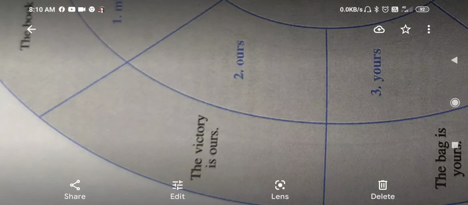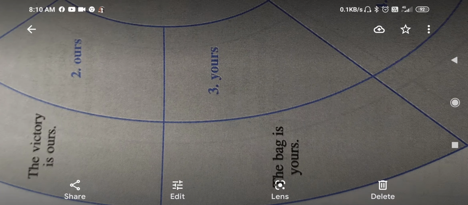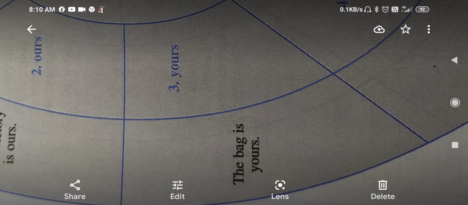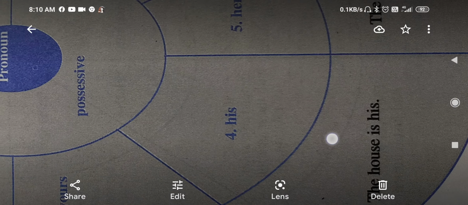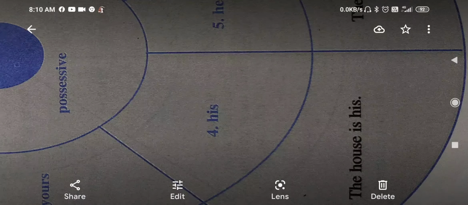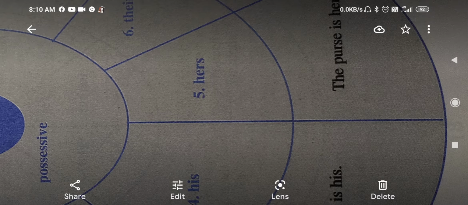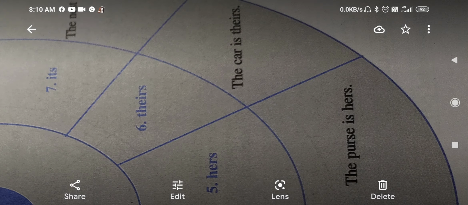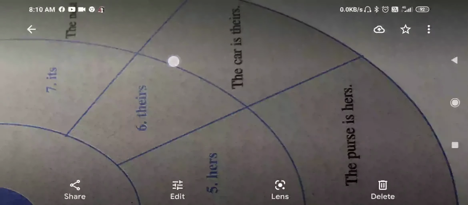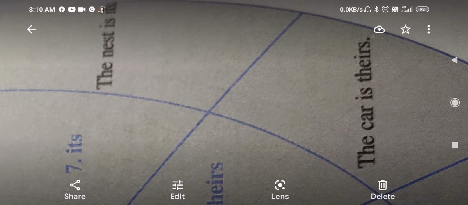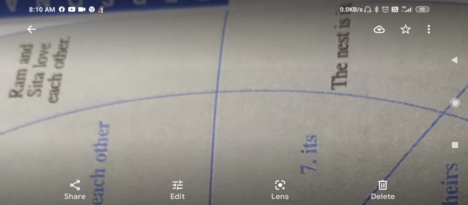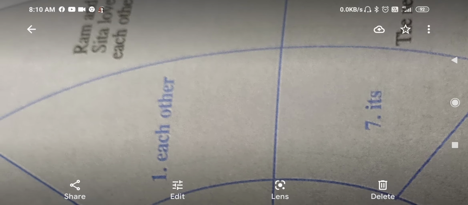Ours. The victory is ours. It shows the possession, it belongs to us. Yours. The bag is yours. His. This house is his. It shows his possession. Hers. The purse is hers. Theirs. The car is theirs. Its. The nest is its, that is, it belongs to them or that.